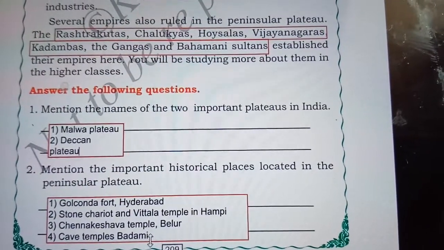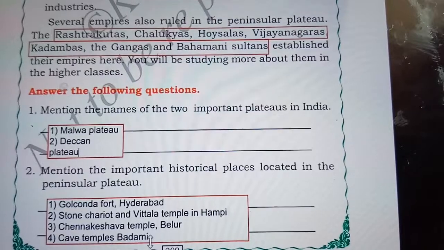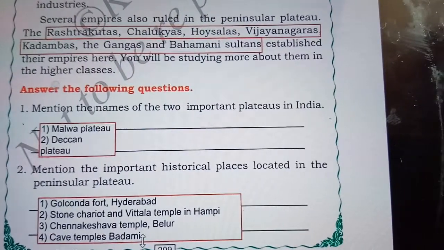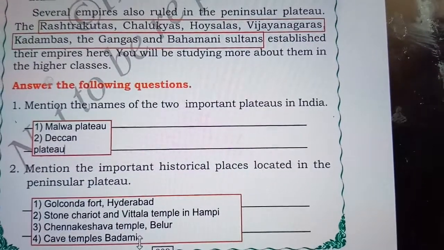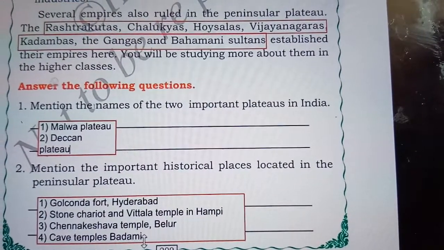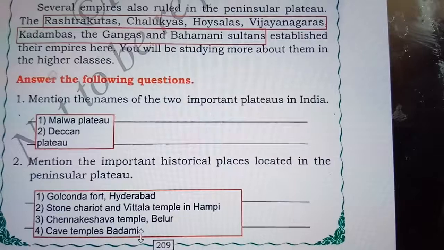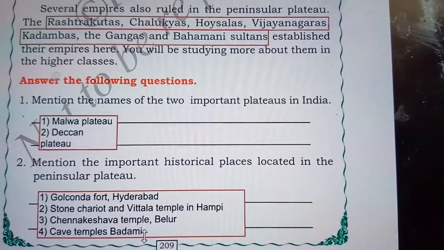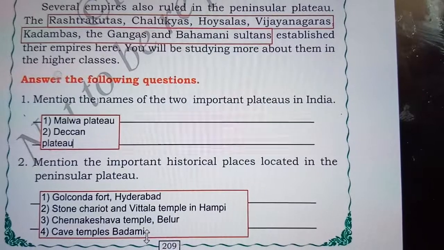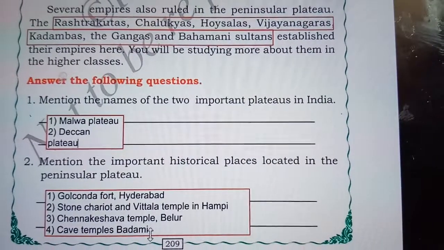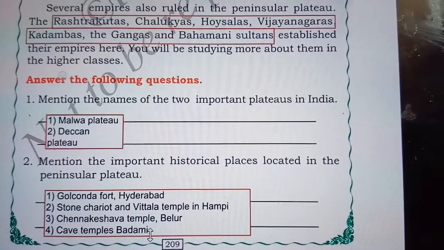Next, mention the important historical places located in the Peninsular Plateau. I have already written them in this box. Here we have the Golconda Fort, which is in Hyderabad, the Stone Chariot and Vittala Temple in Hampi, the Chennakeshava Temple, which is in Belur, and the Cave Temple, which is in Badami. All these are present in Karnataka.